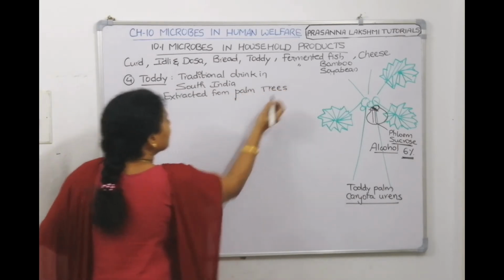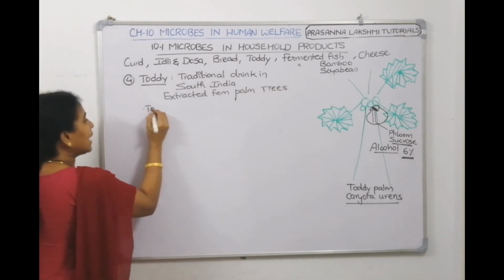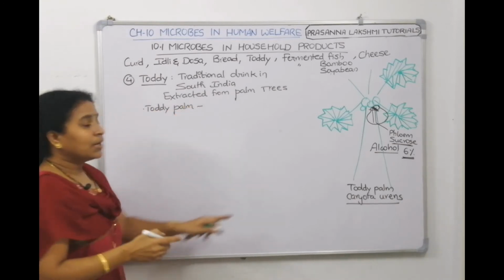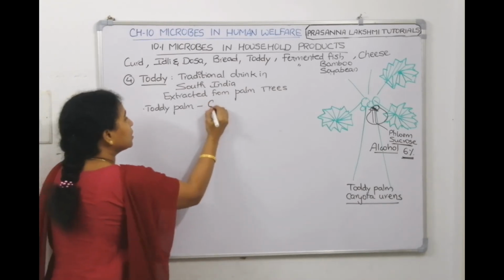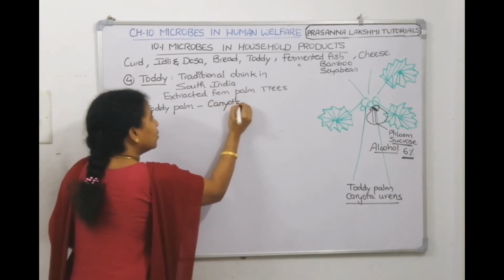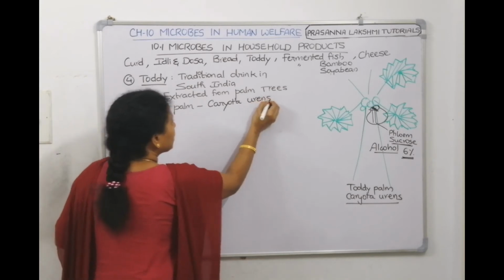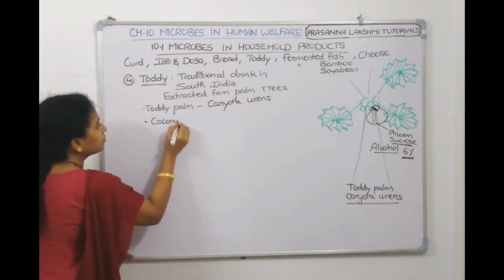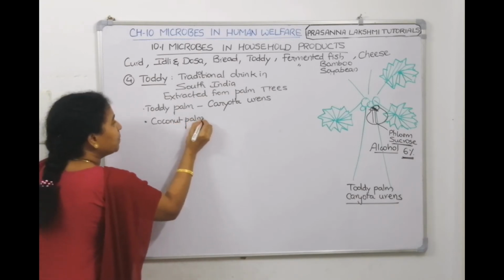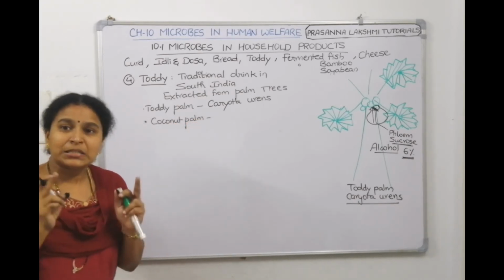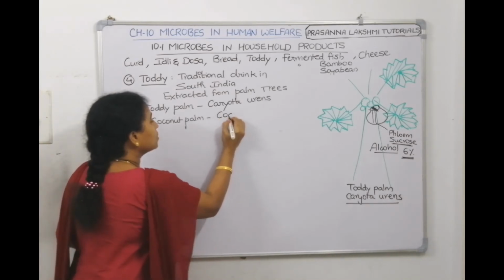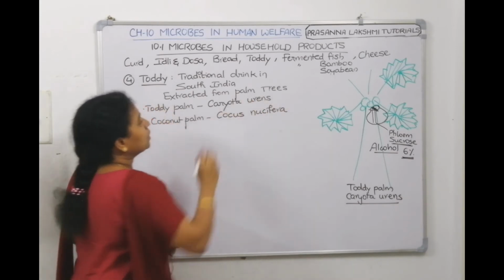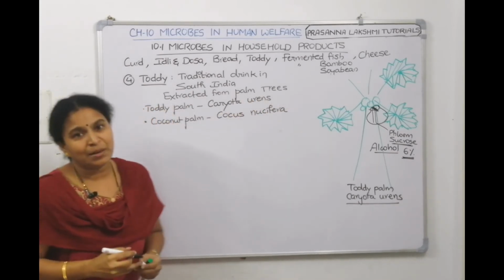Now what are the examples of palm tree? The first example is toddy palm. What is toddy palm called? Caryota urens. And the second one is called coconut palm. Coconut palm, scientific name is Cocos nucifera, C-O-C-O-S, Cocos nucifera. So I told you how they do that procedure.